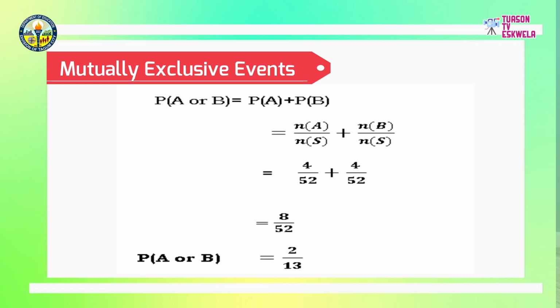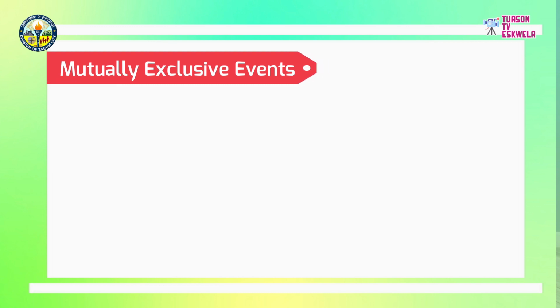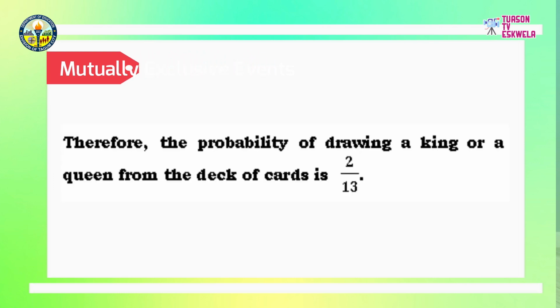Next, add the resulting similar fractions by adding the numerators and copying the denominator. That is 4 plus 4 equals 8. Then copy the denominator 52. Then, reduce to lowest terms by dividing both the numerator and denominator by 4. So, the probability of A or B, or the probability of drawing a king or a queen from the deck of cards, is 2 over 13.